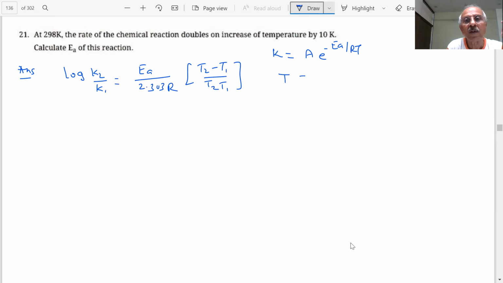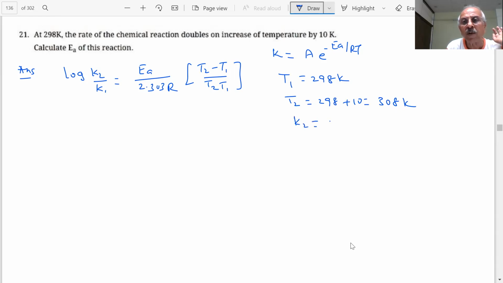Temperature is how much? 298 Kelvin. And what is the relation between K2 and K1? T1 is 298 and T2 is how much? 298 plus 10, that is 308 Kelvin.